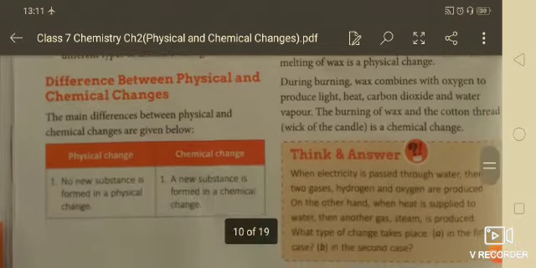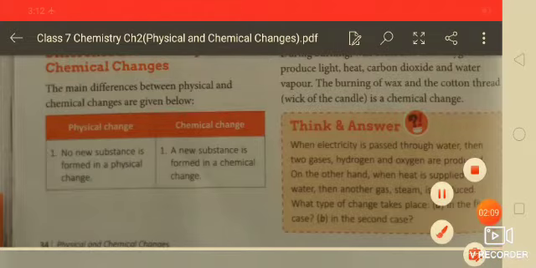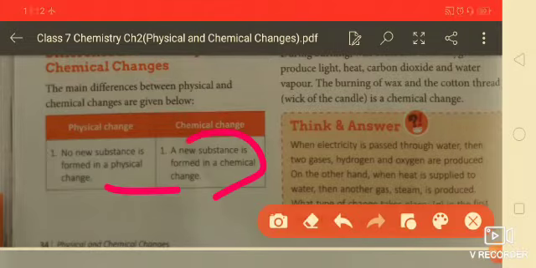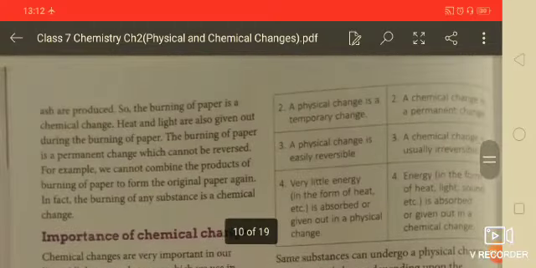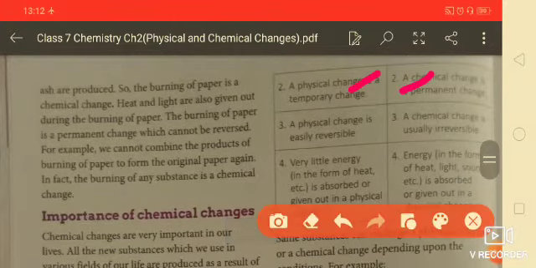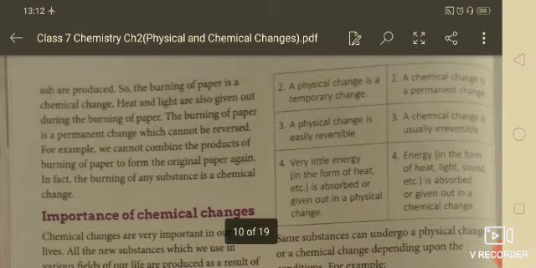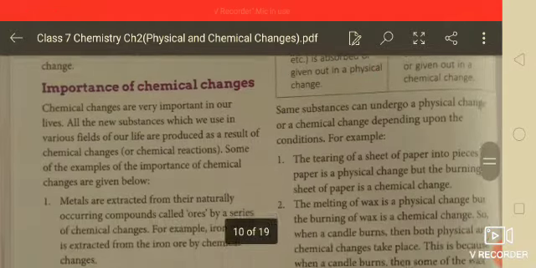Next is the difference between physical and chemical changes. In physical changes no new substance is formed, but in chemical changes new substances are formed. A physical change is temporary, but a chemical change is permanent. A physical change is easily reversible, and a chemical change is usually irreversible. Very little energy is absorbed or given out in a physical change, but in a chemical change energy, light, sound, etc. are absorbed or given out.